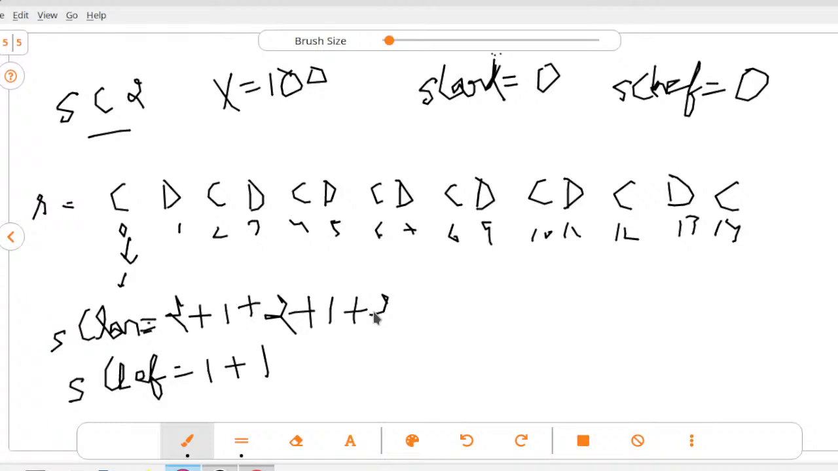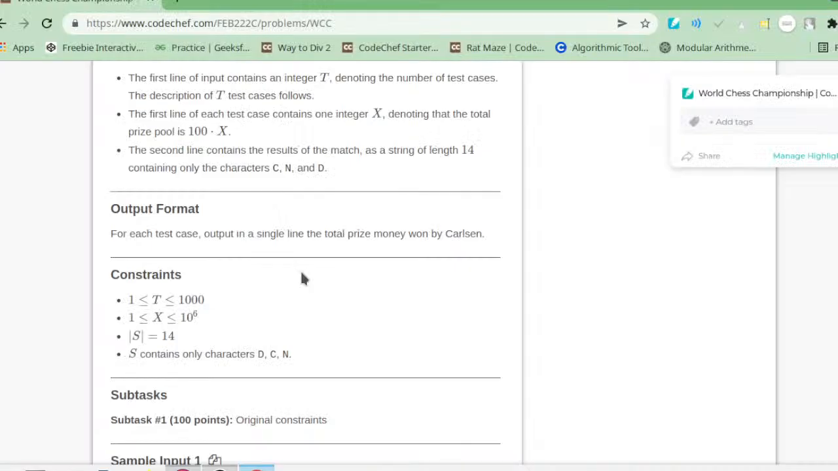Now we have seen that the strict winner gets 60x and the loser gets 40x, and in case of a tie Carlsen gets 55x. Here we can see that the score of Carlsen is strictly greater than the score of Chef. So he will get 60 into x, like his final prize will be 60 into x, and x in this case is 400. So he will get 60 into 400 and it becomes 24,000, and we have to output the result only for Carlsen, we do not care about Chef. So here we can see 24,000.